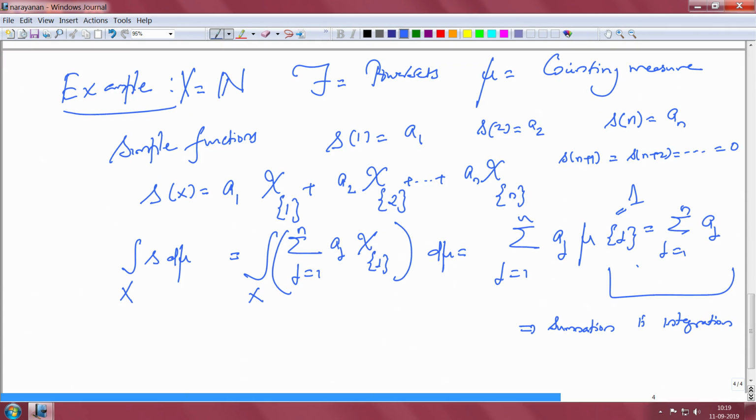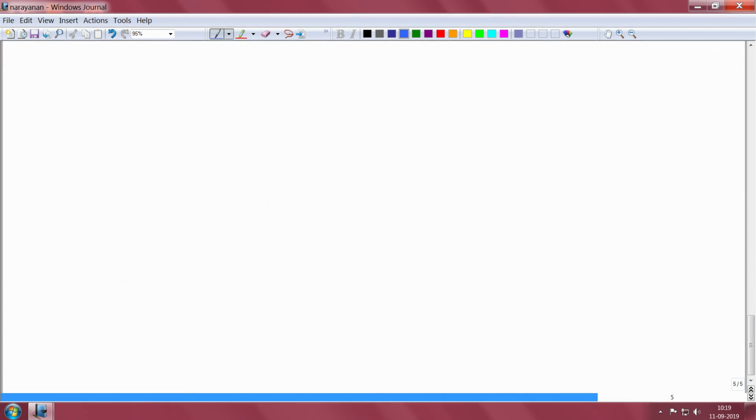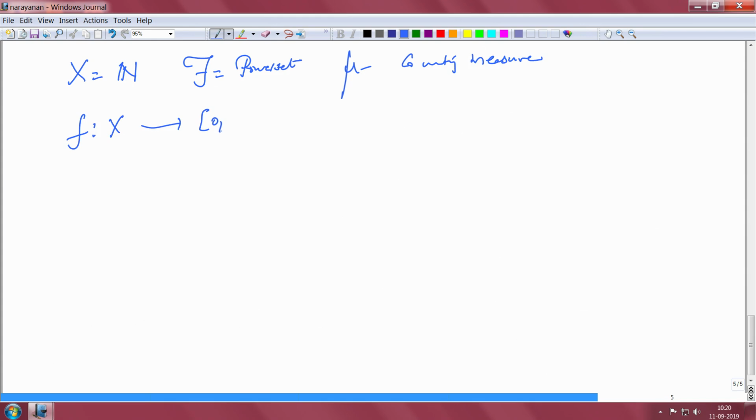Now, in the same example, let us look at what happens if I take a function. Again X is the natural numbers, the sigma algebra is the power set. If the sigma algebra is the power set, any function is measurable, remember that. Mu is the counting measure, and let us take a function f from X to [0, infinity), which is measurable.